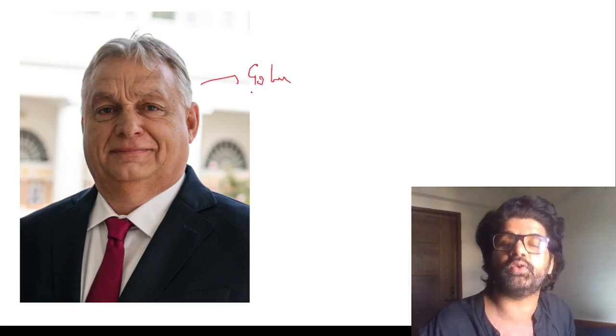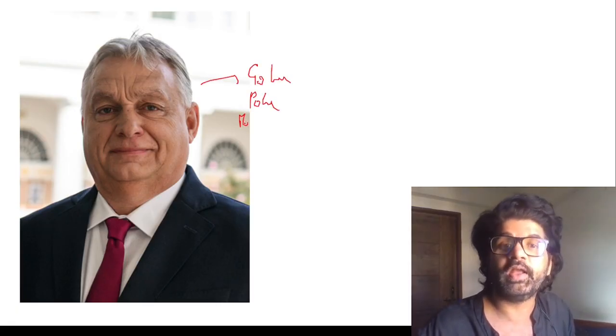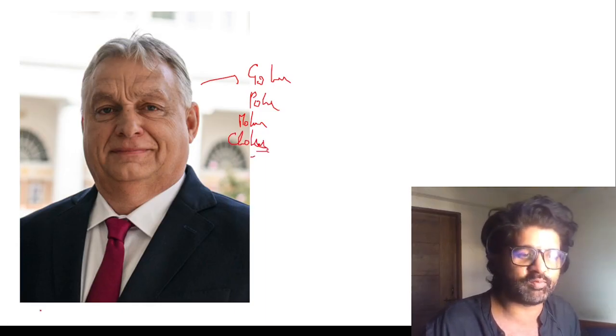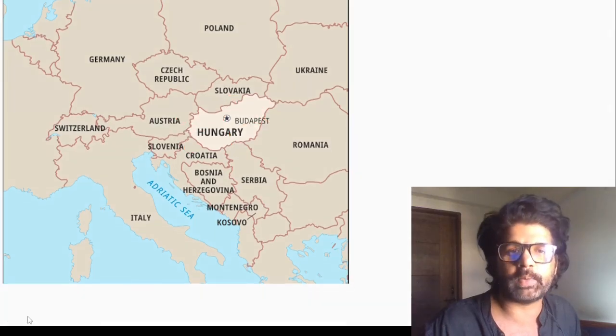Viktor Orban. What is important here? Hungary. He looks like a good boy. He's a Golu Polu Molu Chulu, guys. What is Golu Polu Molu Chulu? He's a cutie pie. More handsome. Nobody can be more handsome than Modi sir. Modi sir is the most handsome guy.